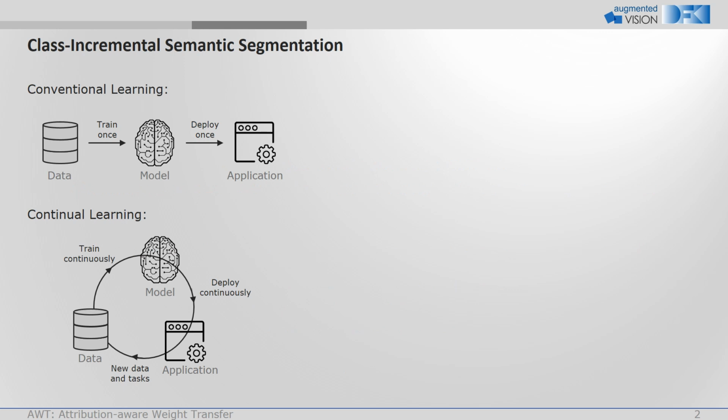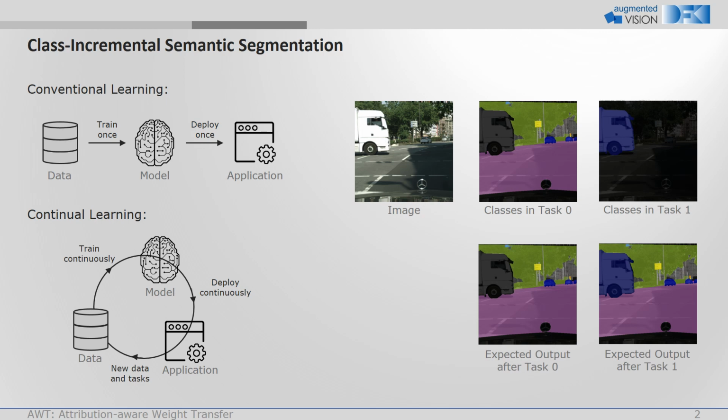Let me briefly introduce what class-incremental learning is. In the field of continual learning, a model is not just trained once, but continues to learn new concepts throughout its life cycle. When the task at hand is semantic segmentation and the newly introduced knowledge is additional semantic classes, we speak of class-incremental semantic segmentation. If this problem is approached in a naive way, simply by a sequential training of different sets of classes, the model will completely forget its previous knowledge. This phenomenon is called catastrophic forgetting.